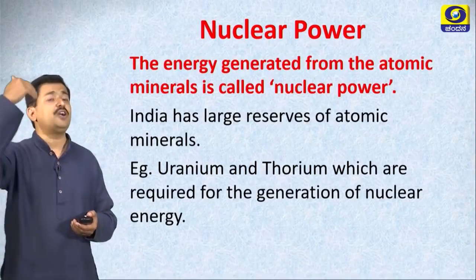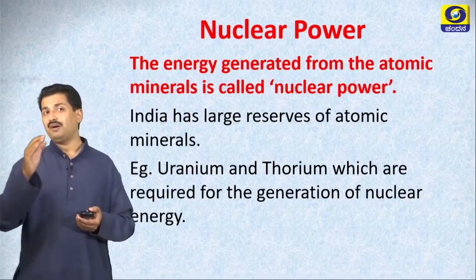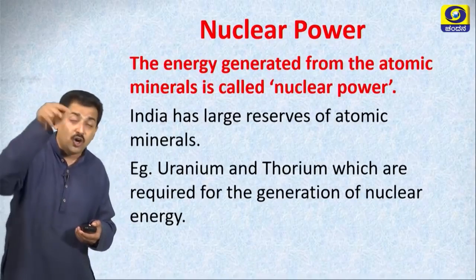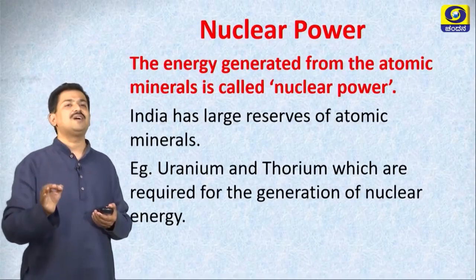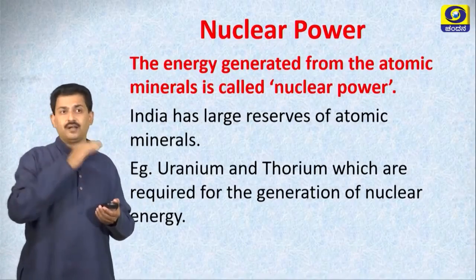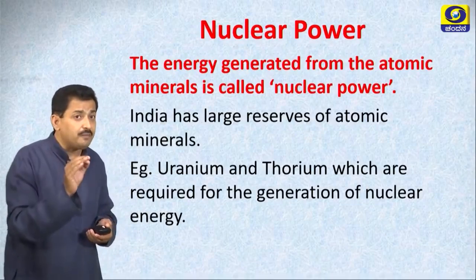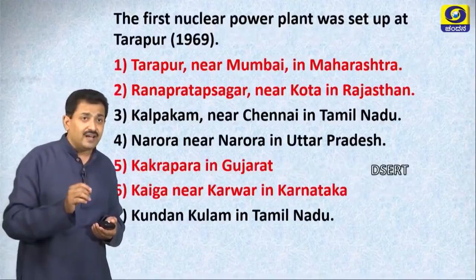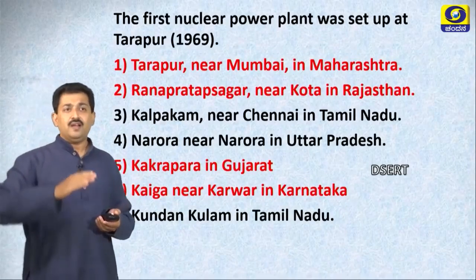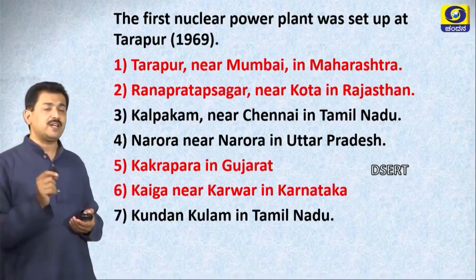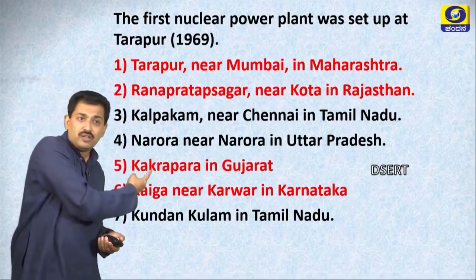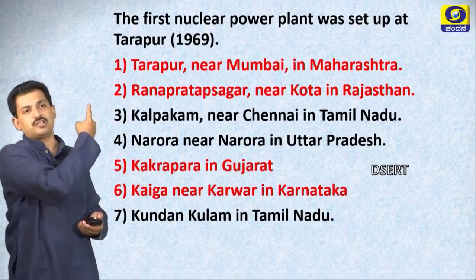Now, let us move on to the new topic, nuclear power resource. The energy generated from the atomic minerals is called nuclear power. India has large reserves of atomic minerals, particularly uranium and thorium. In India, we have about 8 nuclear power stations. The first nuclear power plant was set up at Tarapur in the year 1969, and on the screen you can see all the nuclear power stations.